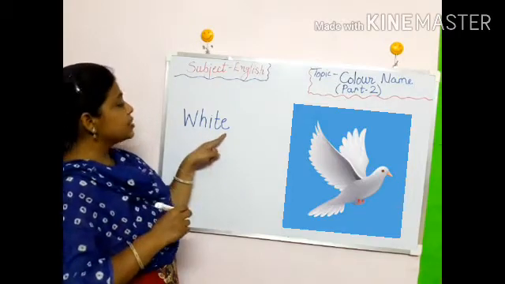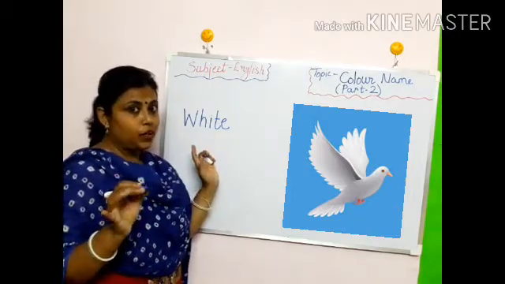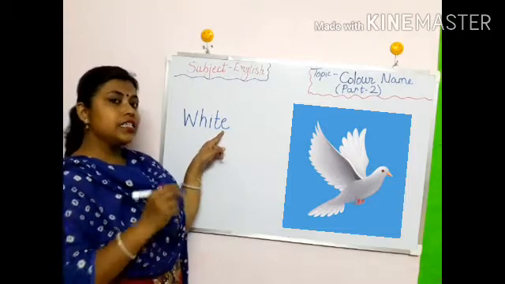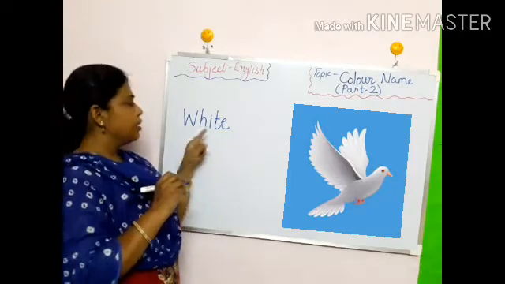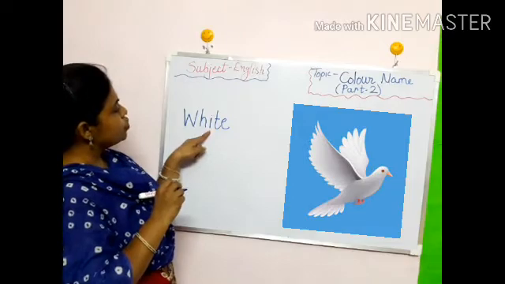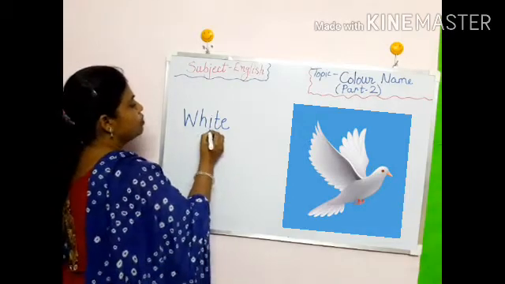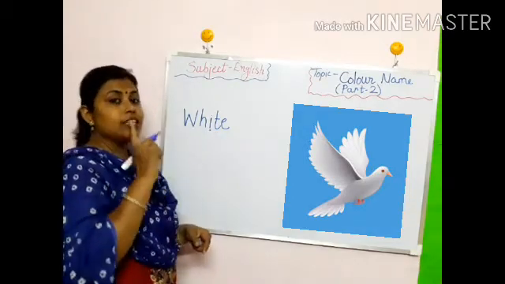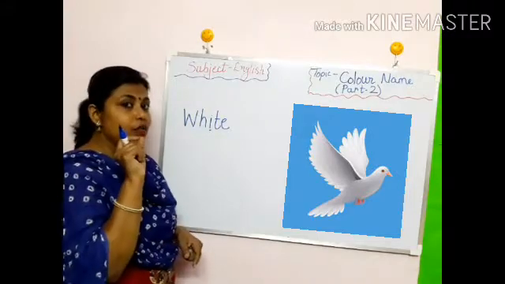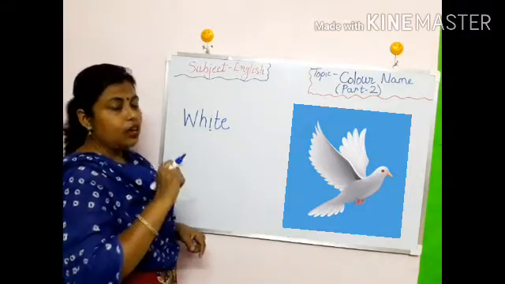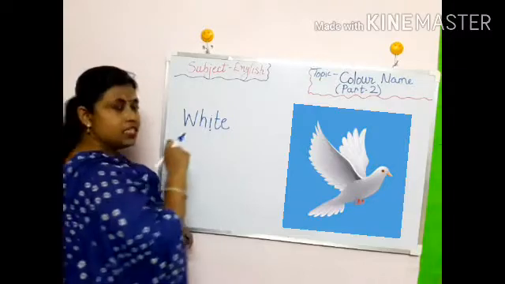Do you remember? E is coming at the last. अब तो आपको पता हो गया. When E comes at the last, E is silent. And before this, we have consonant and this is vowel. So we will take the long sound. That is the name. I sounds, short sound, E. We will not say E. We will say I because E is at the last.